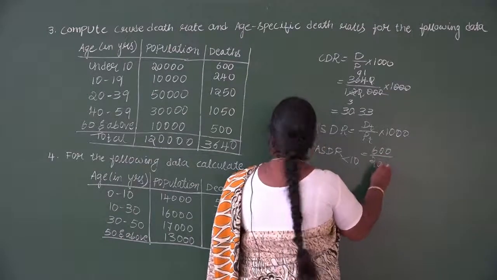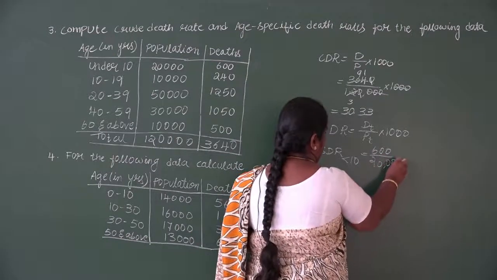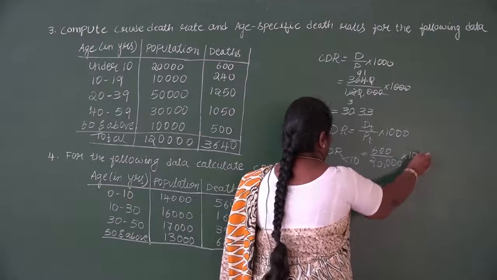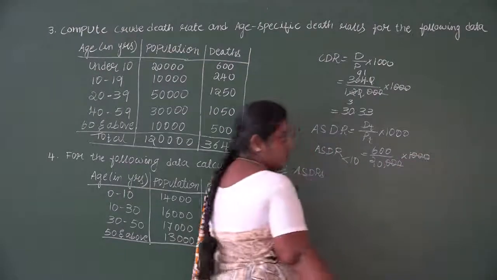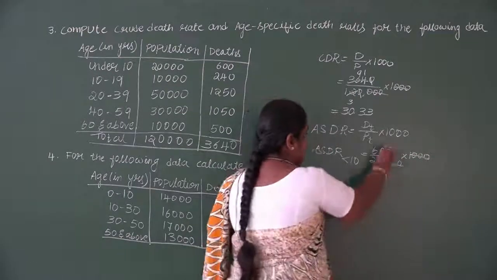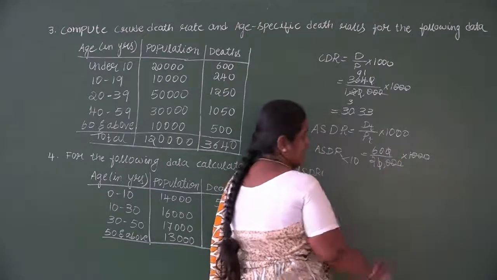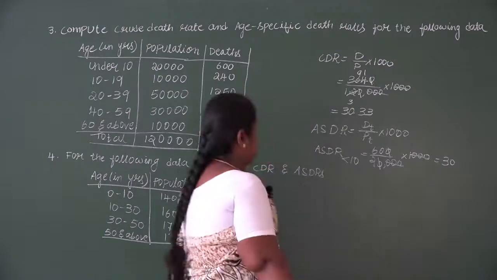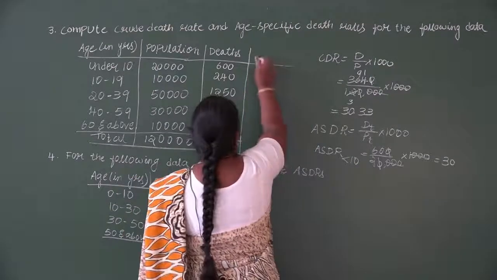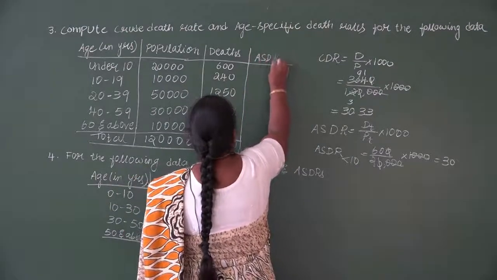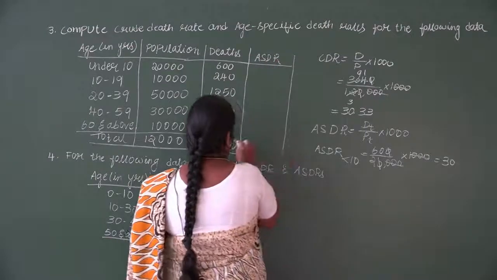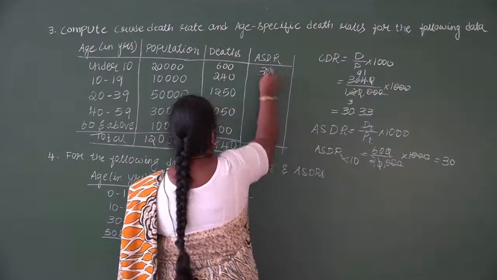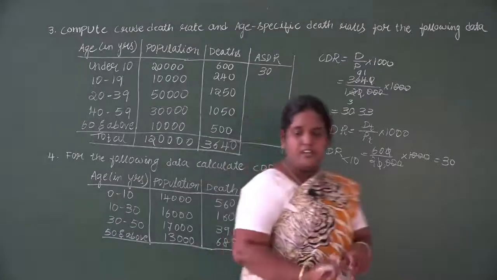divided by 20,000 into 1000. You can cancel this 1000 and 1000, 0 and 0. So we'll be remaining with 60 divided by 2. 60 divided by 2 is 30. So make the next column as ASDR and in that the first value is 30. This is regarding the first age group, under 10.